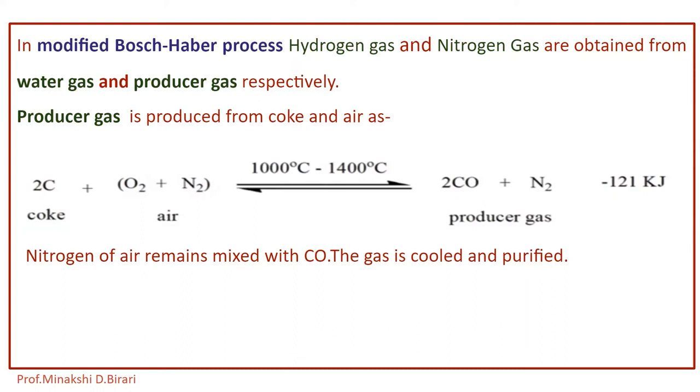So the hydrogen gas and nitrogen gas are obtained from water gas and producer gas respectively in the modified Bosch-Haber process. So synthetically, ammonia is obtained by the reaction between nitrogen and hydrogen to give the formation of ammonia. 1 volume of nitrogen reacts with 3 volume of hydrogen to give 2 volume of ammonia. So let us see the process of manufacturing in detail.